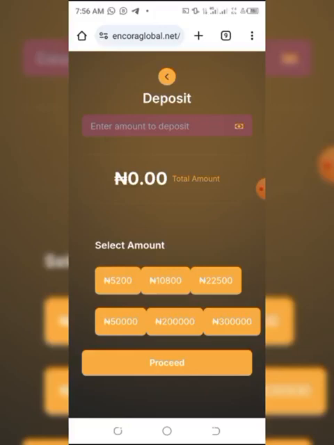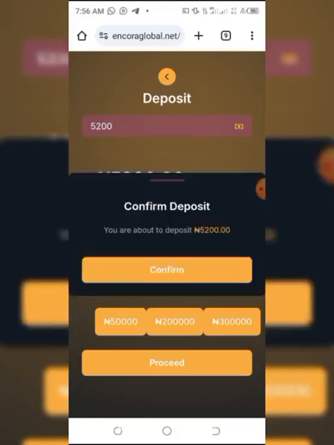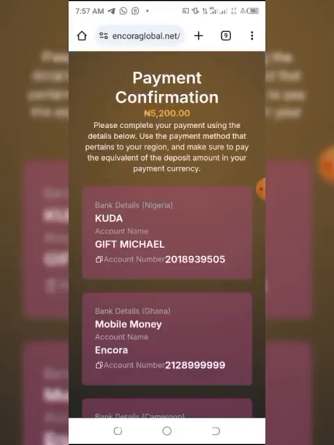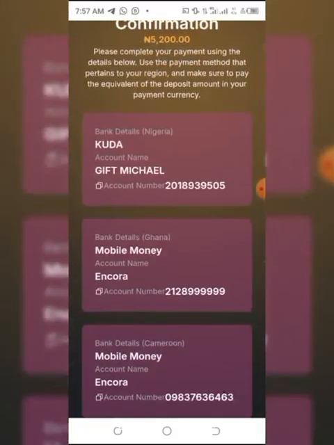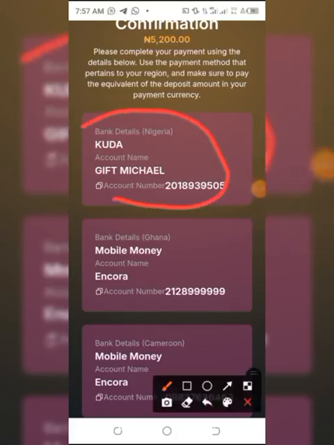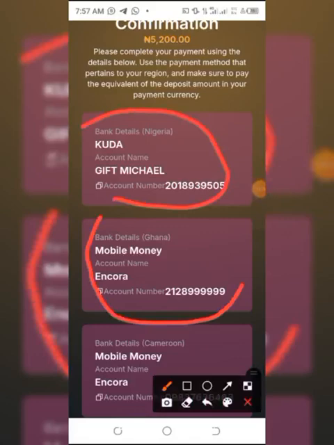All right, the pattern to their daily payment has been explained and dropped on the group. Make sure you join the group for more. So you click on 5 2, you proceed to your payment, confirm it, okay. When you are making payment, make sure you read the instruction. That is the mistake some of us used to make. You can send to Kuda account, you can send to mobile money, okay. I see that it is a global investment platform, not a local thing. So if you are in Nigeria, you choose this. If you are in Ghana, you choose this. If you are in Cameroon, this is for you, okay.